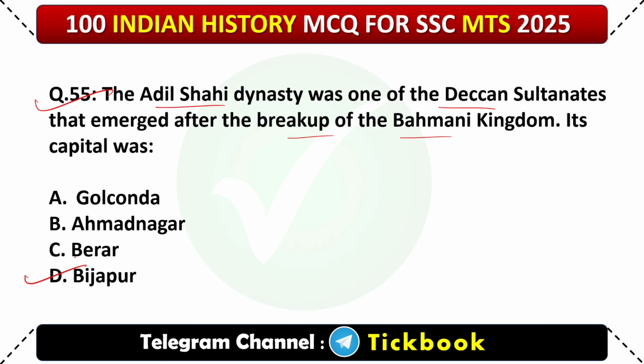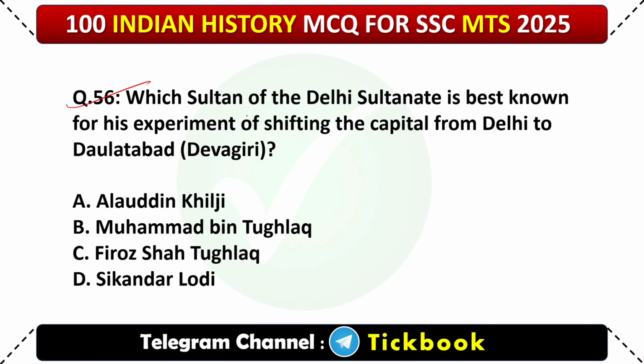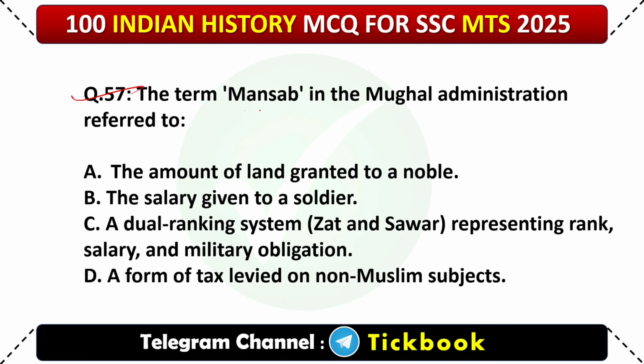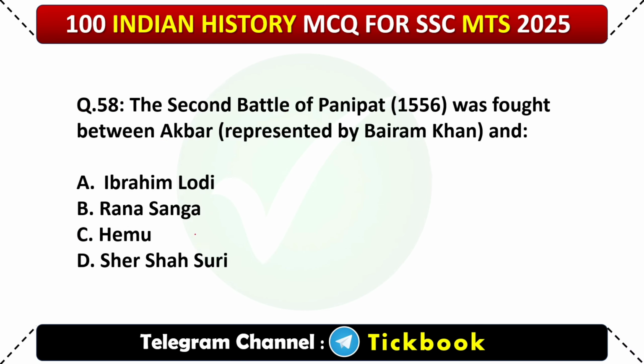Number D, Bijapur. 56. Which Sultan of the Delhi Sultanate is best known for his experiment of shifting the capital from Delhi to Daulatabad, Devgiri? Option number B, Muhammad bin Tughlaq. 57. The term Mansab in the Mughal administration referred to? Option number C, a dual ranking system, Zat and Sawar, representing rank, salary, and military obligation.